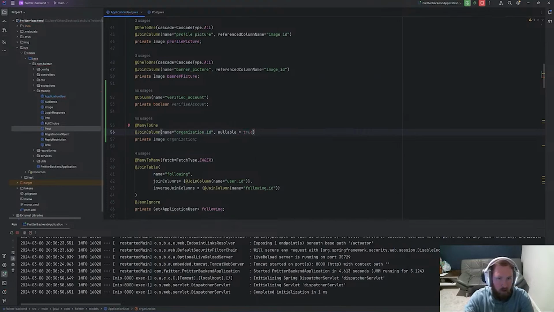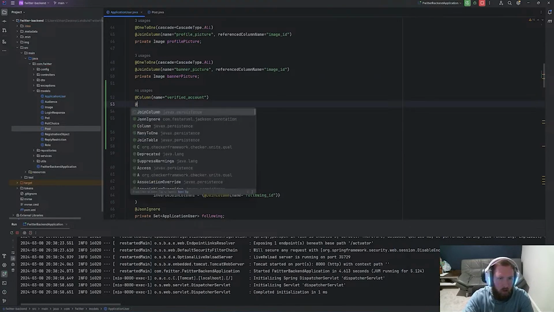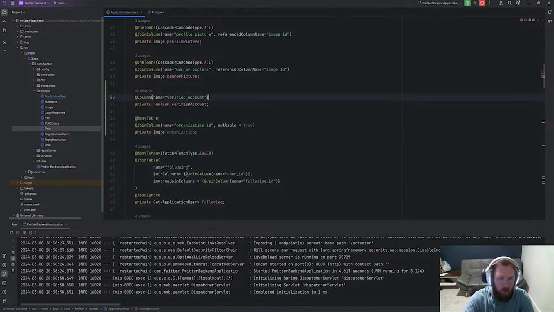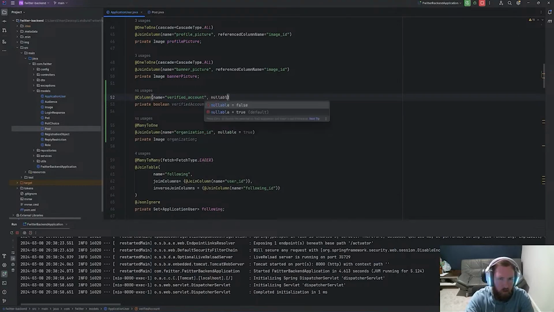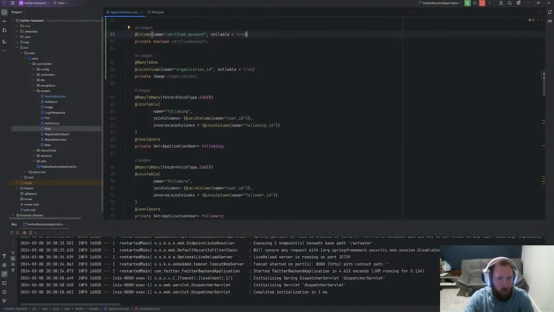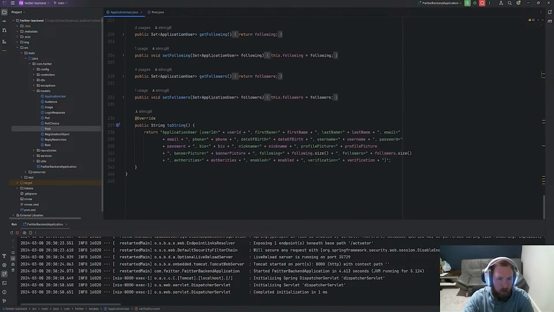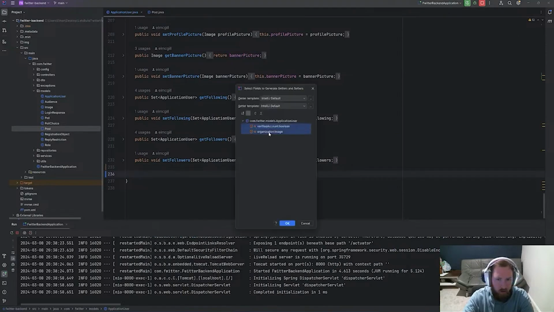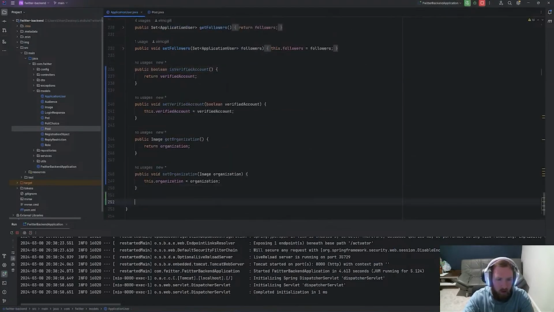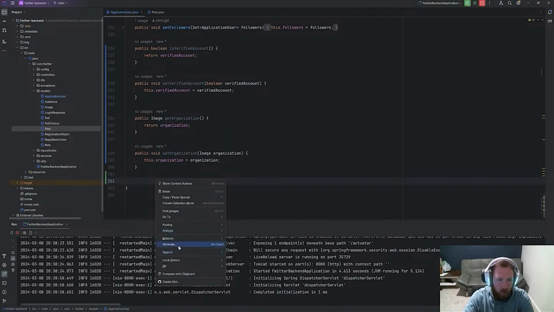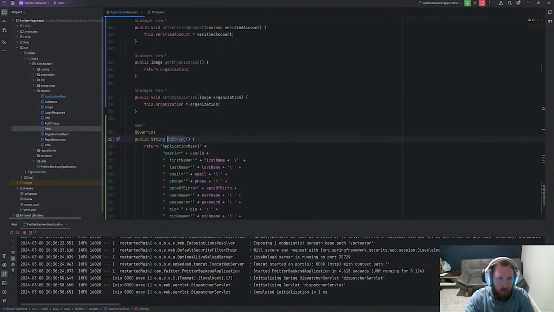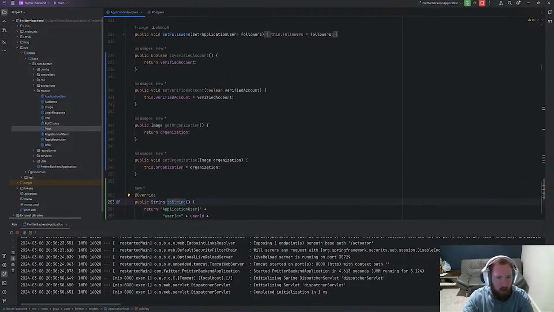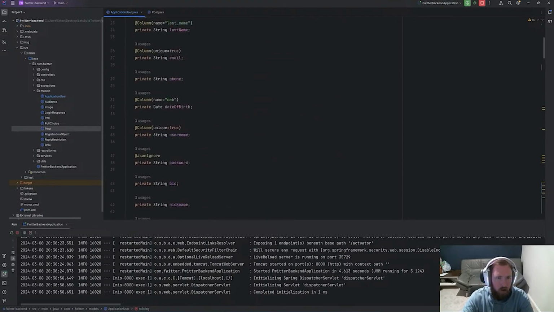Whoops, I'm trying to use this like it's Vim. And then I think we'll also want to set this one nullable equal to true as well, just because we're not going to have it set up whenever we create the table. So let's go to the bottom of this and delete this toString. Let's go ahead and generate getters and setters. So generate, and we'll do getter and setter for both of those. And then we'll also right click and generate a toString. Cool, so go ahead and save that. So that's good to go. Now we have our organization and all of this stuff. So there's that.